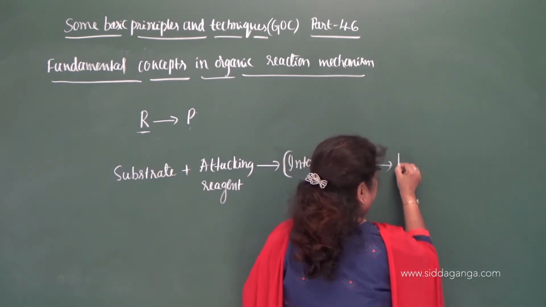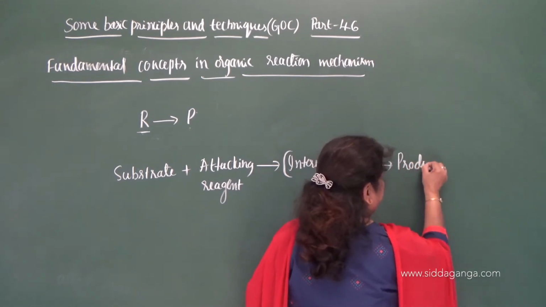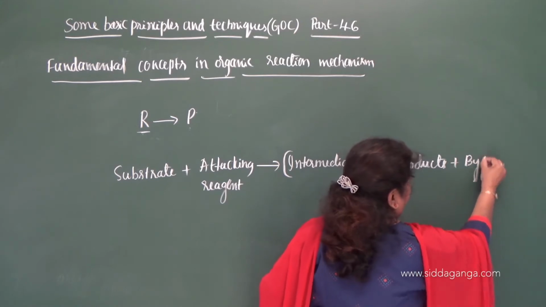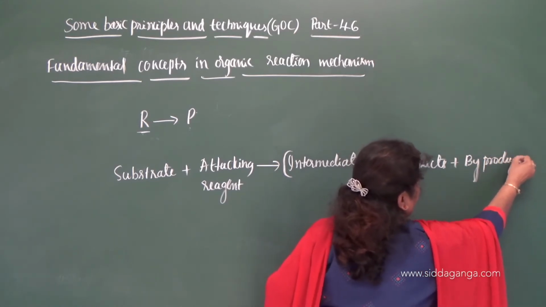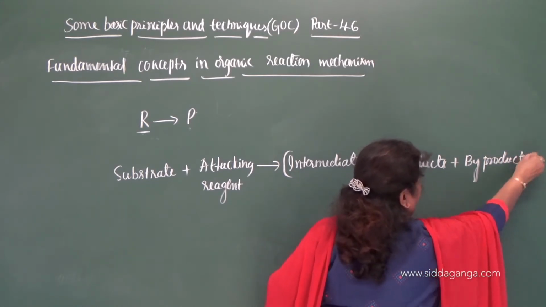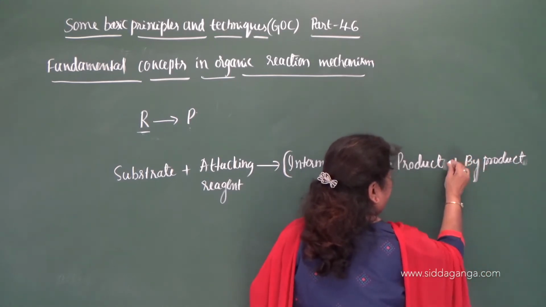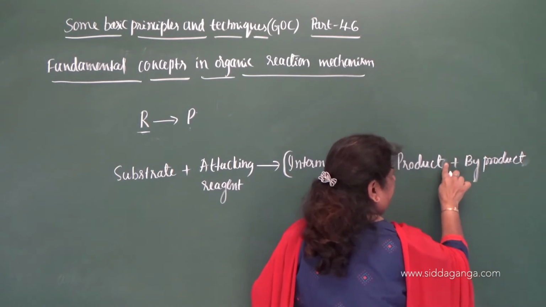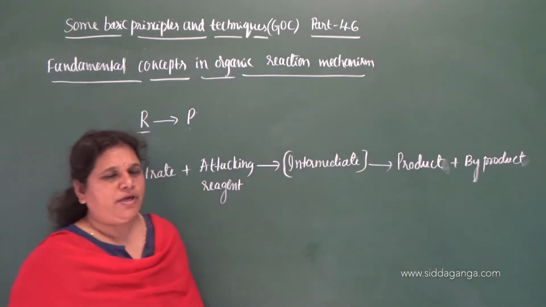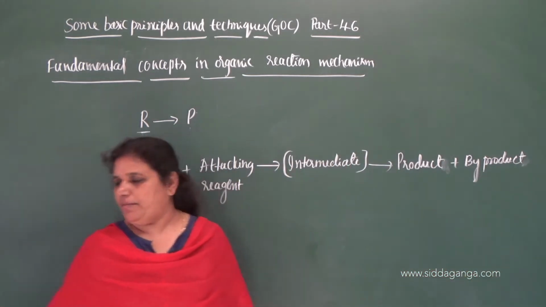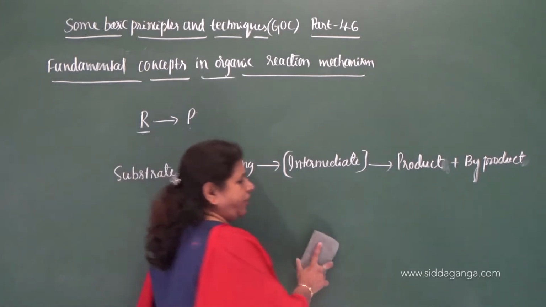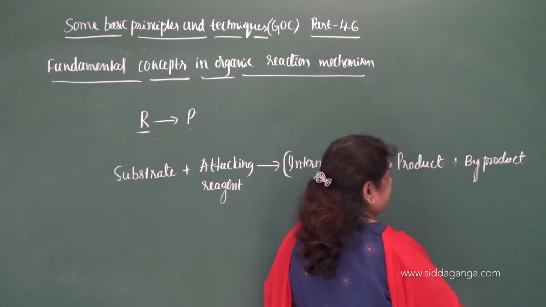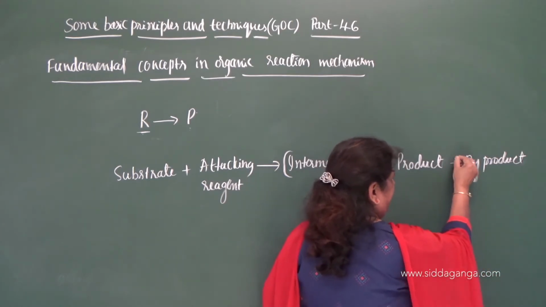Subsequently it gives products and byproducts, or product along with the byproduct. Maybe both are products, or one is a product and another one is a byproduct, which has less importance during a chemical reaction.